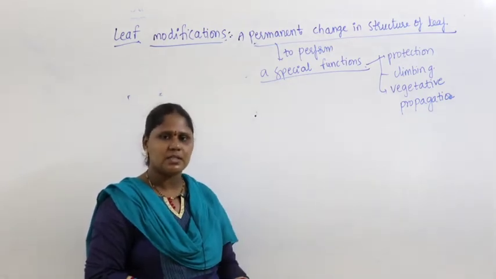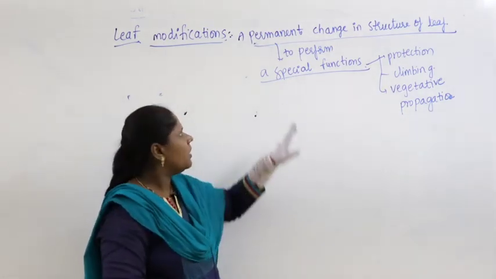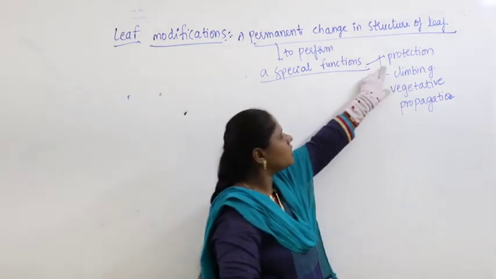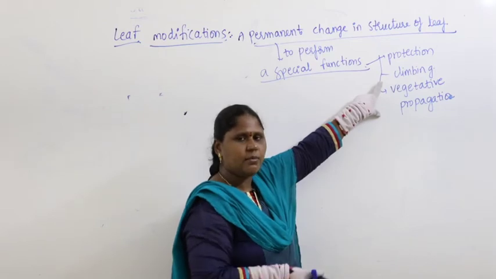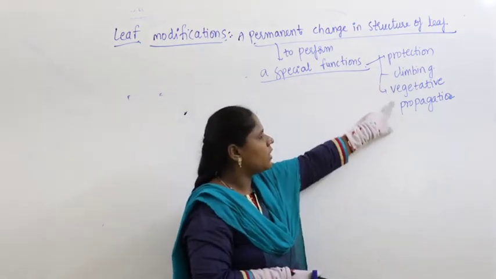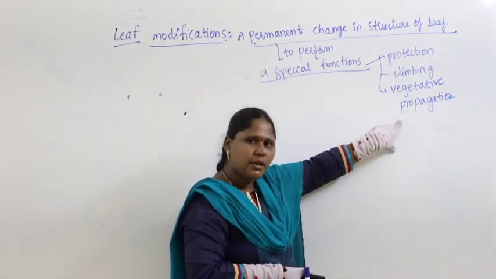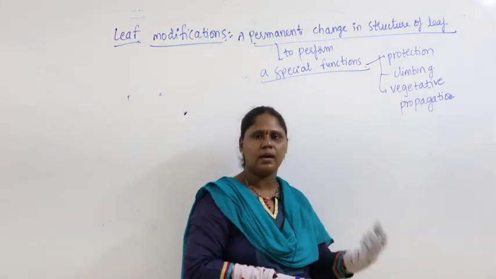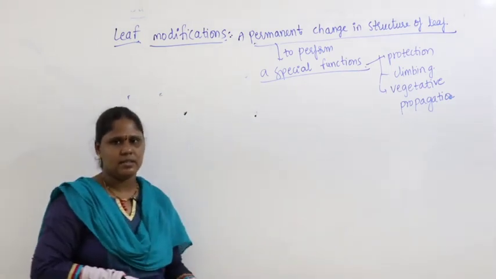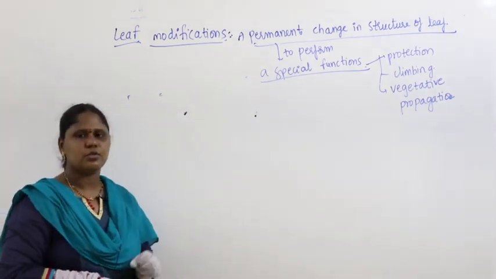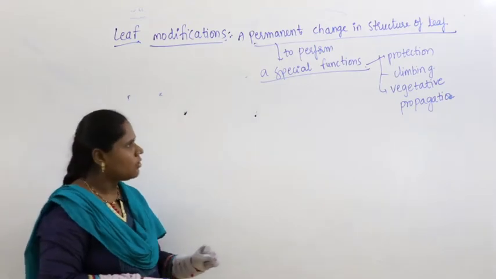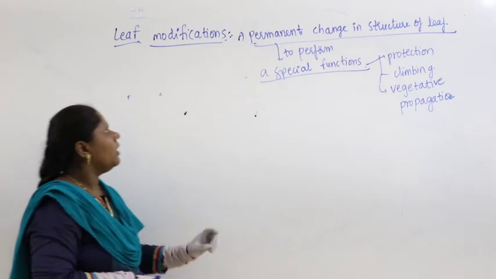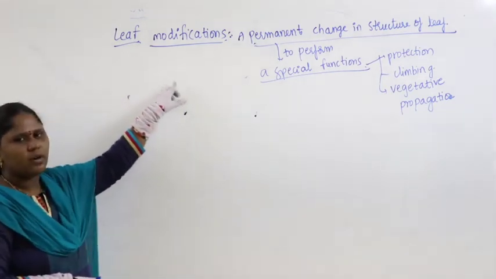For what purpose is it undergoing some changes? Here to perform special functions, like maybe for the sake of protection, or for climbing, to climb on the support, or even for vegetative propagation. What is vegetative propagation? A part of the leaf is involved for the whole and complete development of the organism, or a complete plant produced from part of the leaf is called vegetative propagation. Right. Now let us study about leaf modifications.